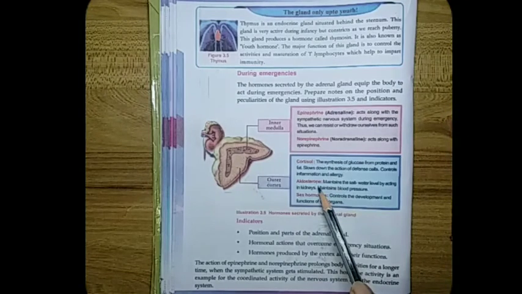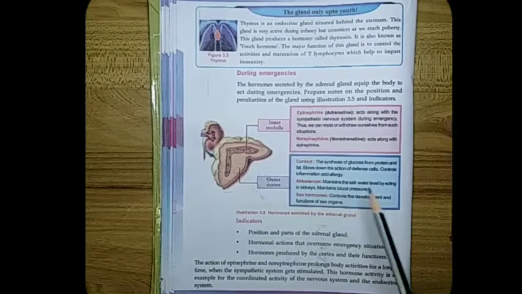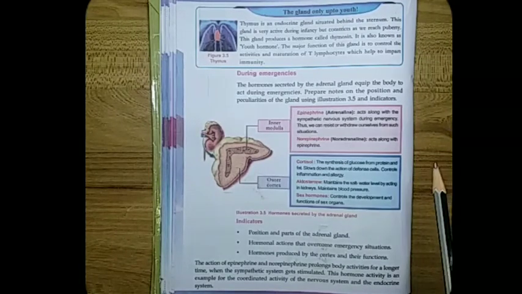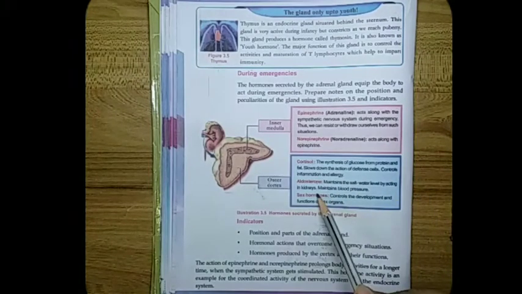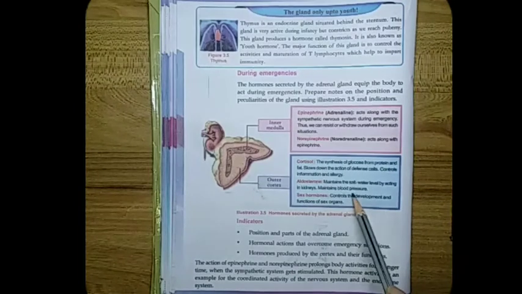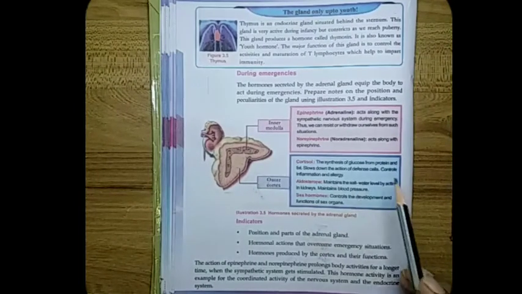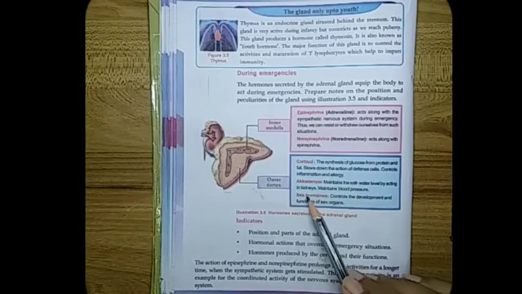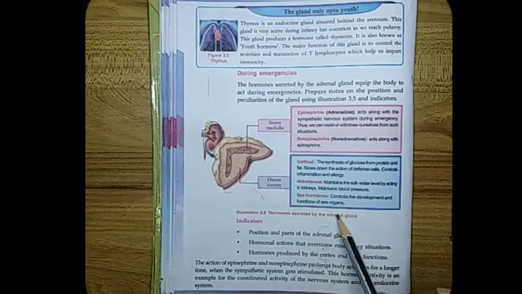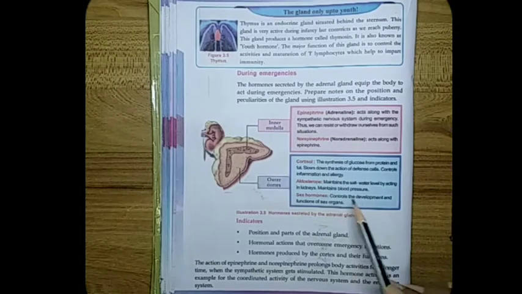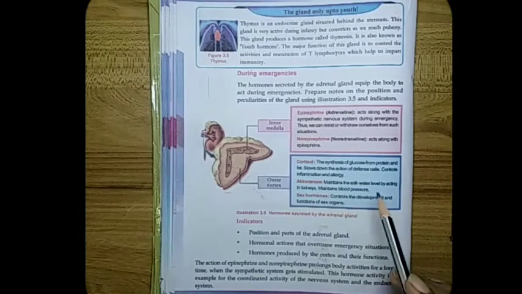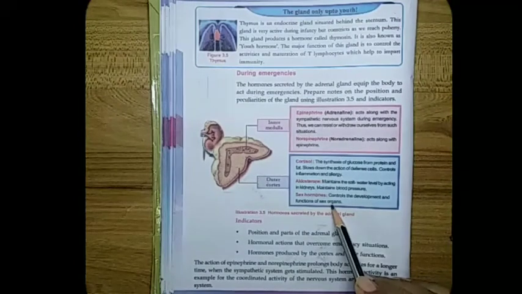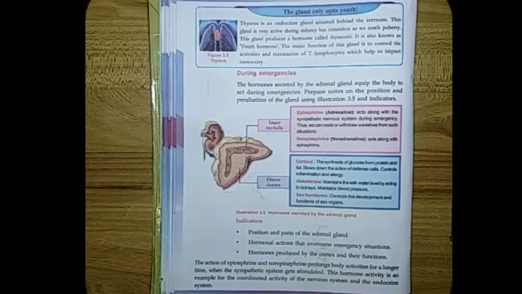Aldosterone maintains the salt water level in our body by acting in kidneys and maintains blood pressure. The third group of hormones produced by the outer cortex of adrenal is sex hormones. They control the development and functions of our sex organs.